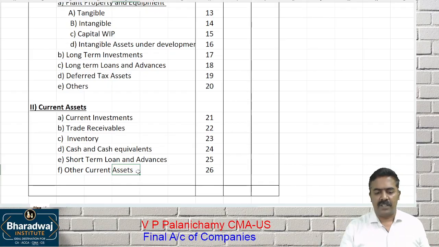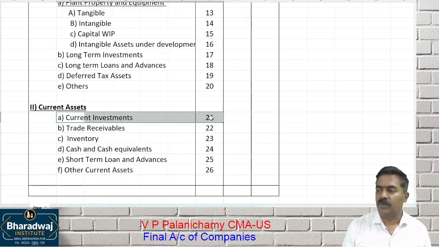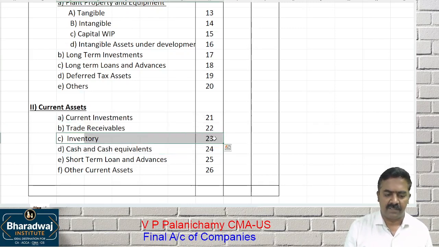See what we are going to see. We are going to see about 26 explanations. Every explanation is important for a multiple choice question or for solving a lengthy problem. In a lengthy problem, we will be able to classify between current investment and long-term investment, trade receivables, and of course inventory.